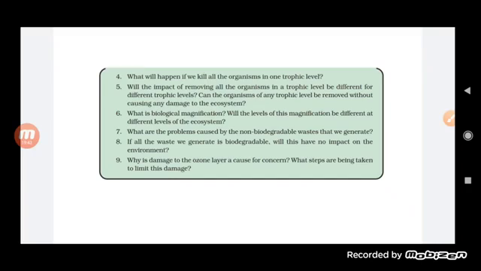When it is present in the water, it causes water pollution, and in the soil, since it cannot be decomposed, it causes soil pollution. So by all that we can say that it is the root cause of pollution.